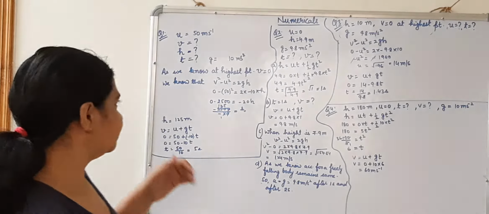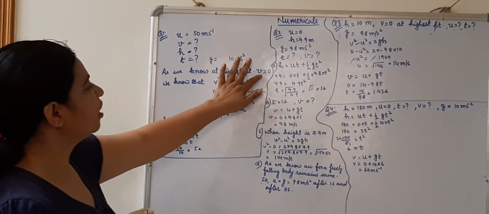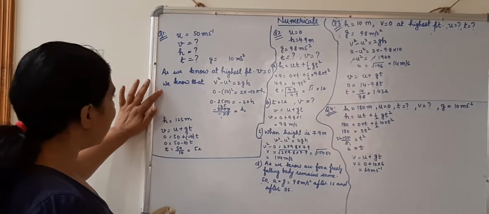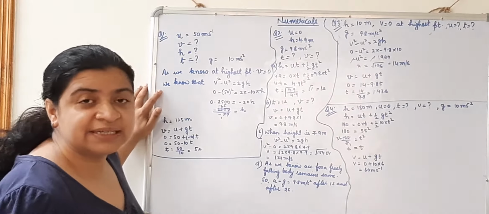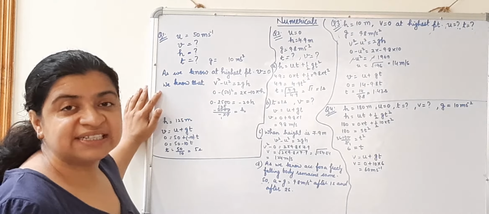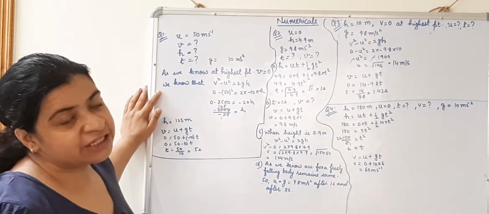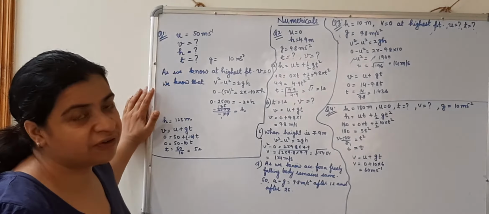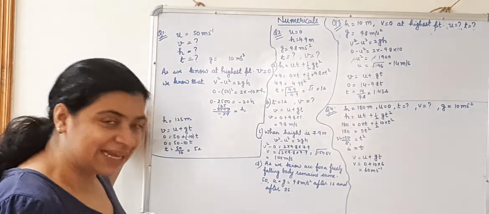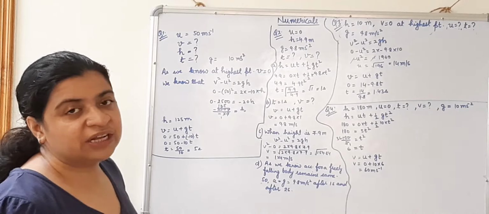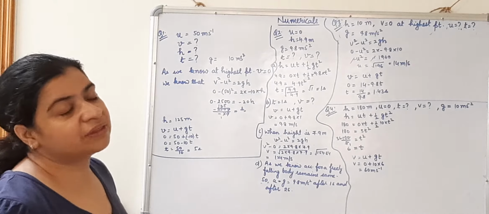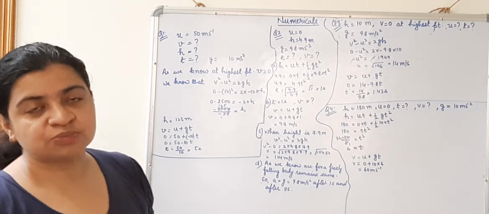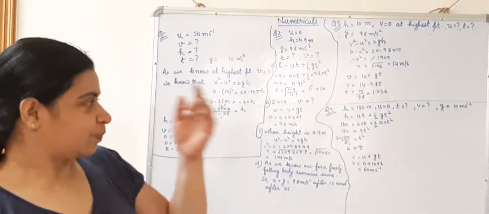As we know that at highest point v is equal to 0, I have given you the explanation for it. So first part is solved. Now the height we know. In all these cases, children, we are not going to use the words s and a. s will be replaced by h. s is distance in the normal 3 equations of motion, s is equal to ut plus half at square. In the questions while we are solving the numericals of gravitation, s will be replaced by h and a will be replaced by g, small g, that is acceleration due to gravity.